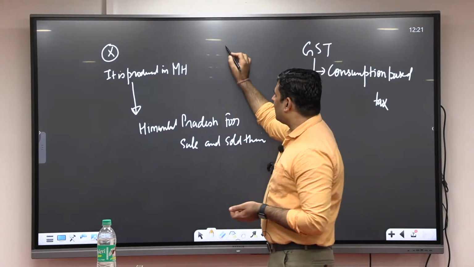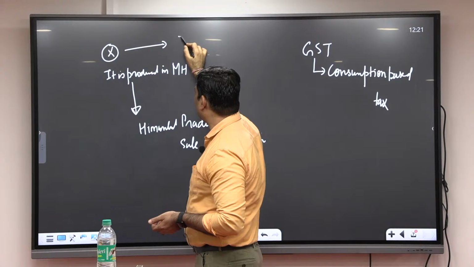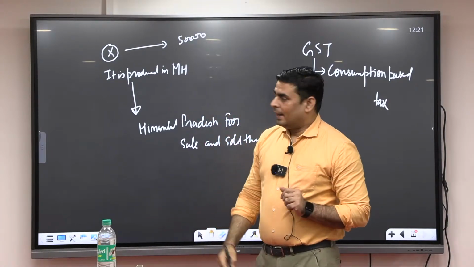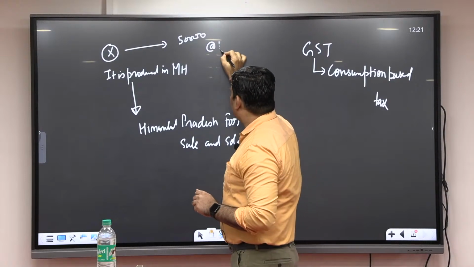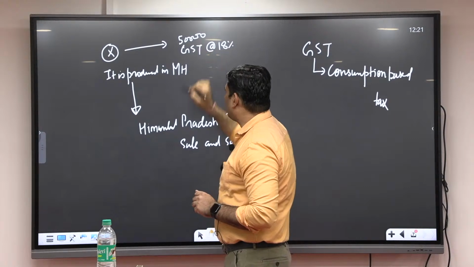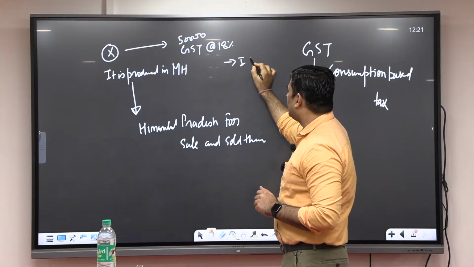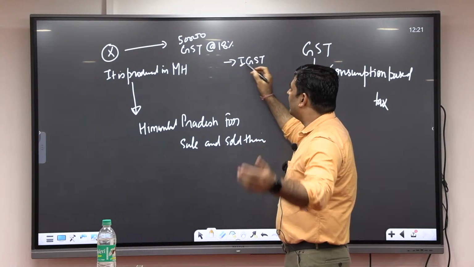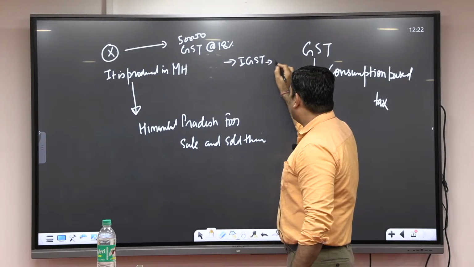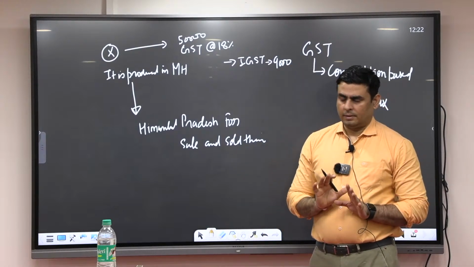Now suppose this good has a value of 50,000 rupees, and GST at the rate of 18%. So IGST value will be 50,000 at 18%, how much? 9,000. 9,000 rupees IGST collected.